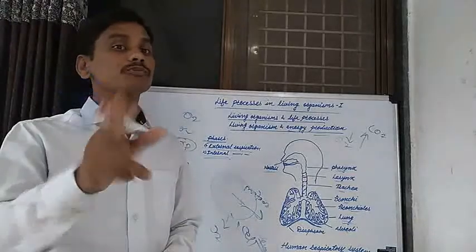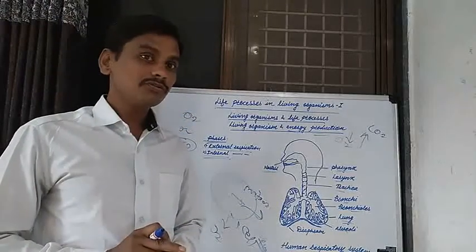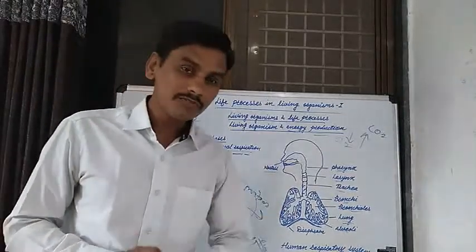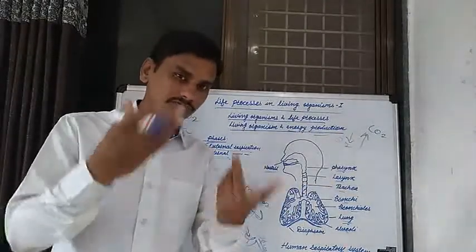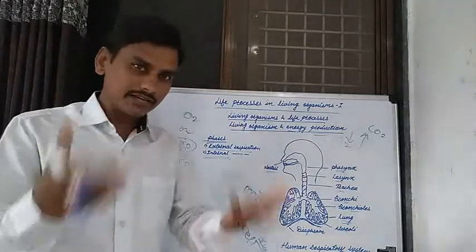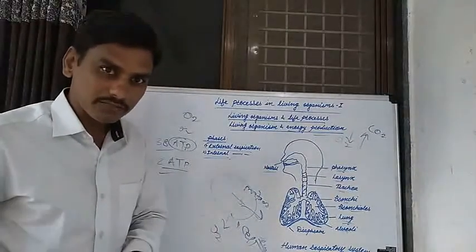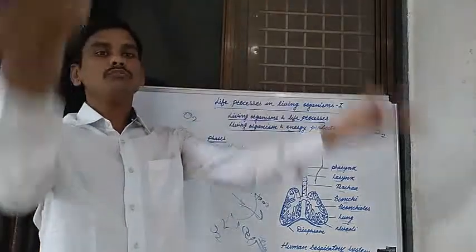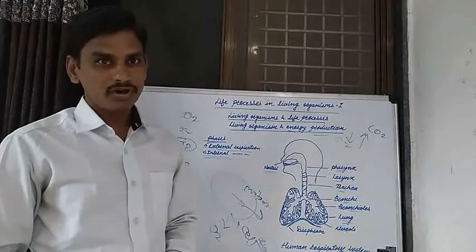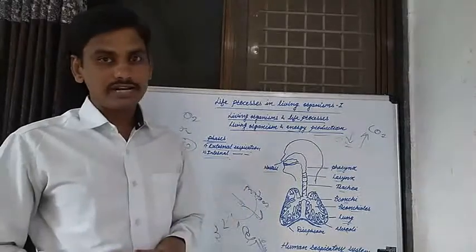So the complete process of respiration is not only taking oxygen and releasing carbon dioxide. By using that oxygen, food substances are oxidized, energy is released, carbon dioxide is produced, and this carbon dioxide is released from the body by various organs. That process is known as respiration.